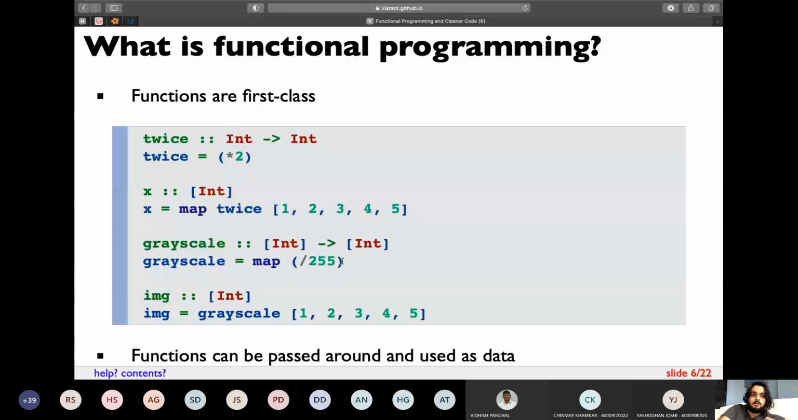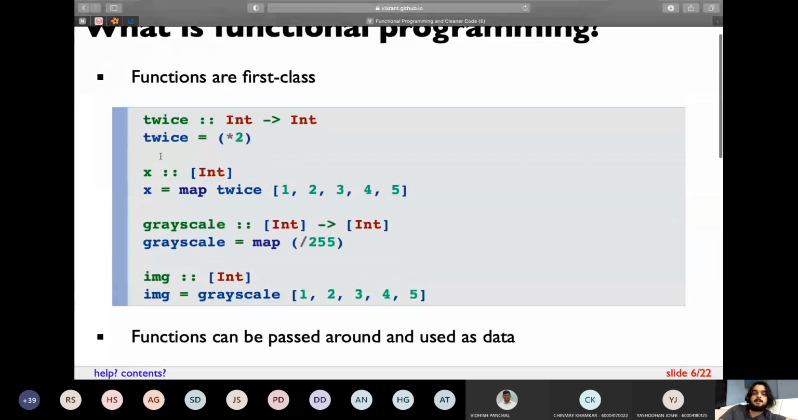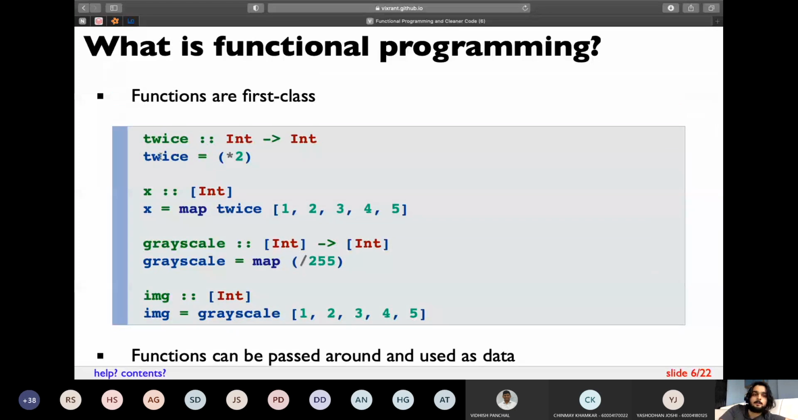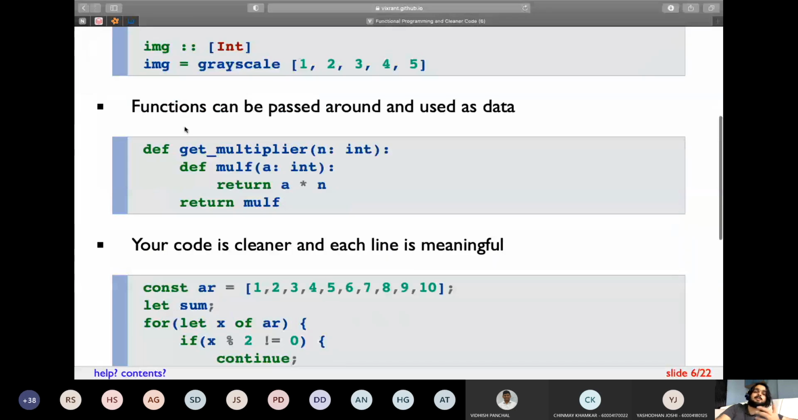So this is the advantage of functional programming, where you can divide each and every part of your algorithm into small units of functions. So a basic principle which I want to introduce you to is functions are first class. What that means is, in the same way that you pass integers to, let's say, a function, or you pass data as arguments, you can actually pass functions to other functions. Okay, so this is the main basis of functional programming. So functions can be passed and used as data.